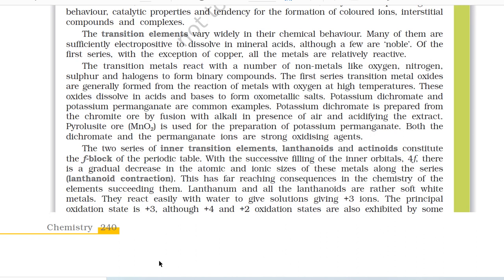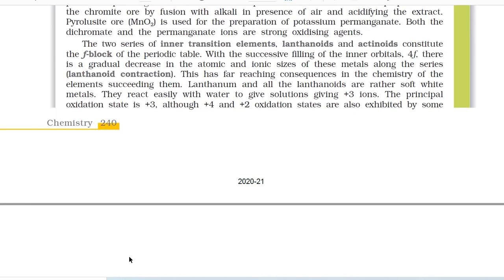The first series transition metal oxides are generally formed from the reaction of metals with oxygen at high temperatures. These oxides dissolve in acids and bases to form oxometallic salts. Potassium dichromate and potassium permanganate are common examples. Potassium dichromate is prepared from the chromite ore by fusion with alkali in presence of air and acidifying the extract. Pyrolusite (MnO2) is used for the preparation of potassium permanganate. Both the dichromate and the permanganate ions are strong oxidizing agents.